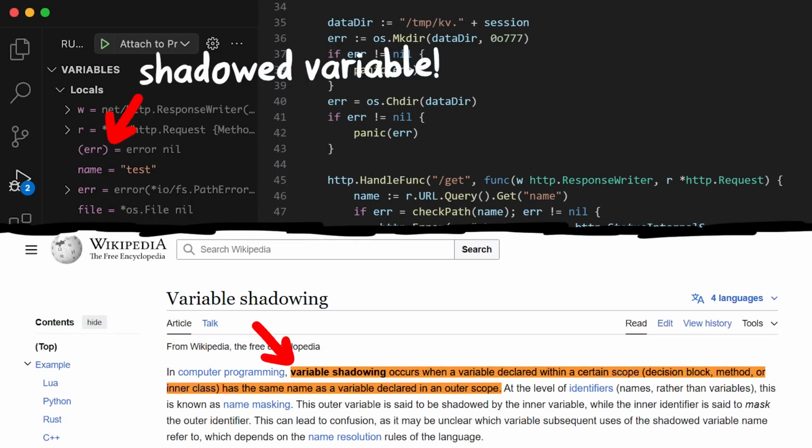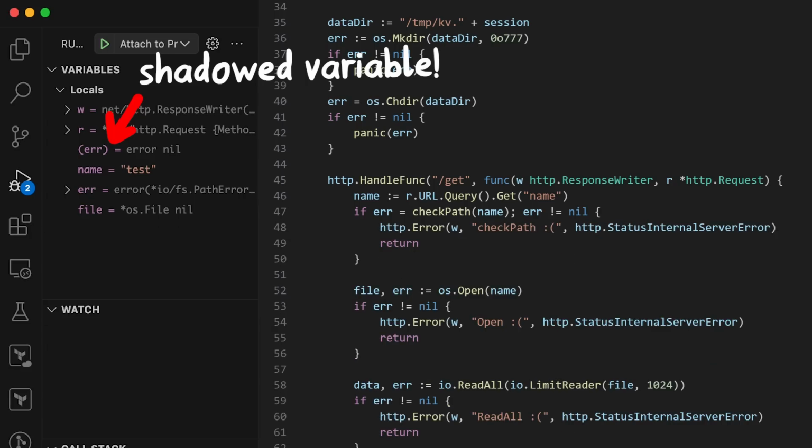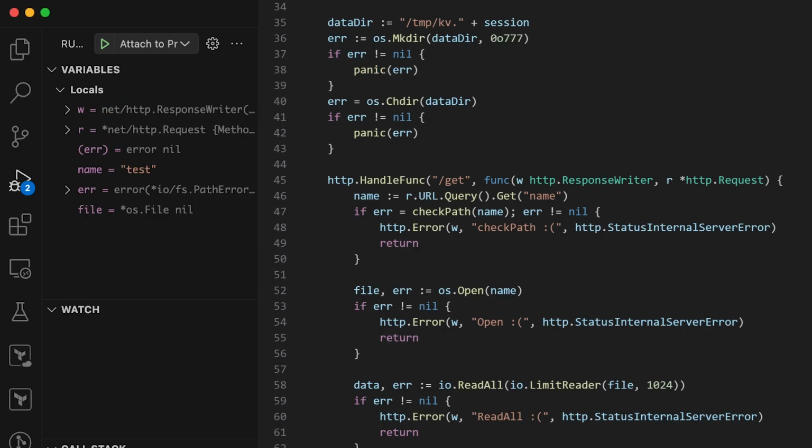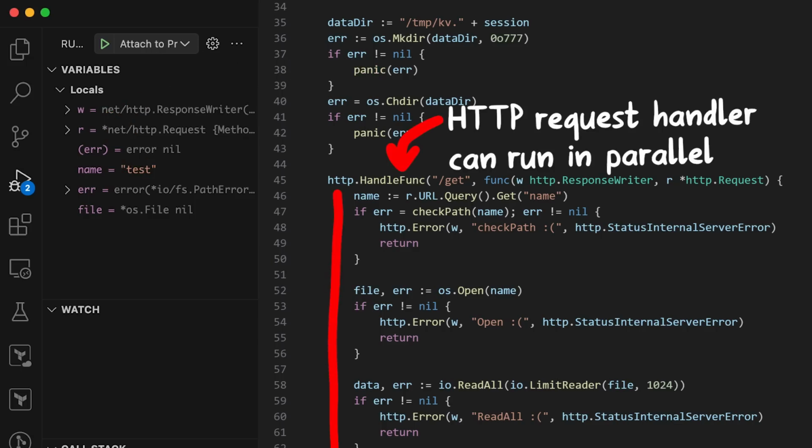Variable shadowing occurs when a variable declared within a certain scope has the same name as a variable declared in an outer scope. So if you debug the code, you can also see that something funky is going on with the variables here. And this is an issue. Remember, this code can run in parallel. So the error variable is accessed in parallel.